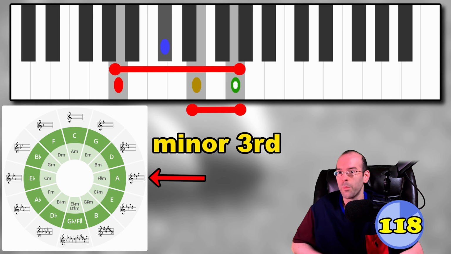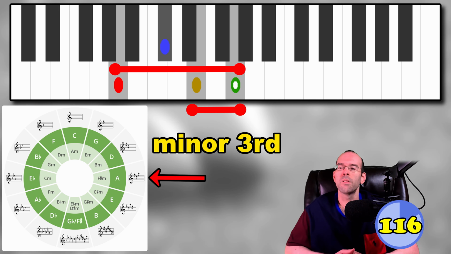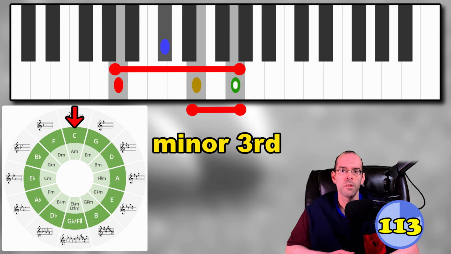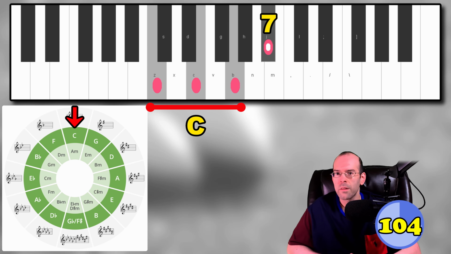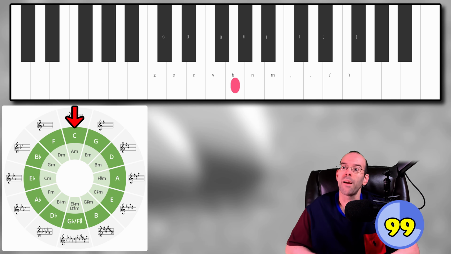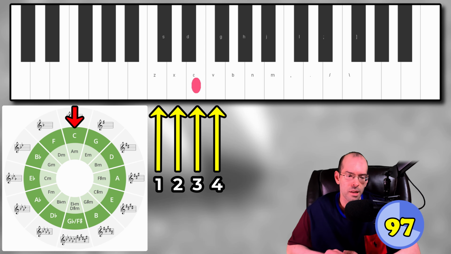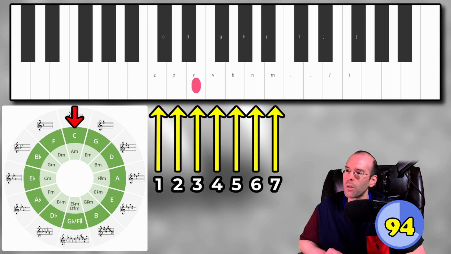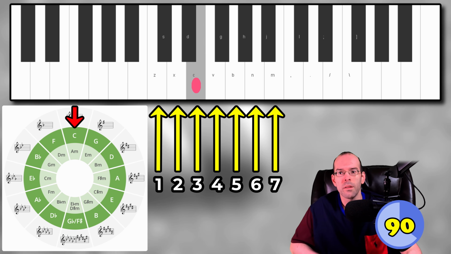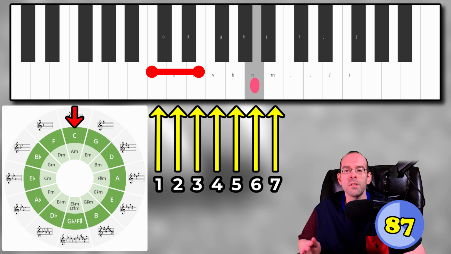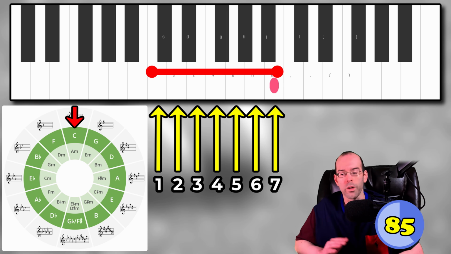In order to quickly demonstrate what A7 stands for, I'm actually going to go over the C major scale since it's just easier to demonstrate what an interval is. So C7 is exactly the same as A7, we're just in the key of C. So in this case, we're going to look at all of the white keys on a piano. From C to C, we have a scale, and each key in the scale is called an interval. When we look at C to B, this would be seven intervals, or a seventh.